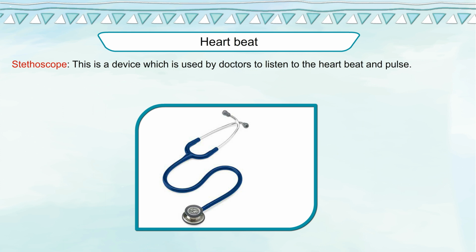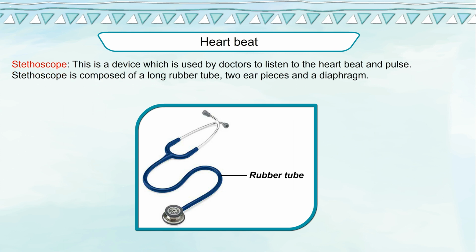Stethoscope. This is a device which is used by doctors to listen to the heartbeat and pulse. A stethoscope is composed of a long rubber tube, 2 earpieces and a diaphragm.